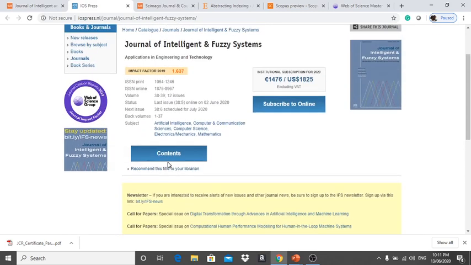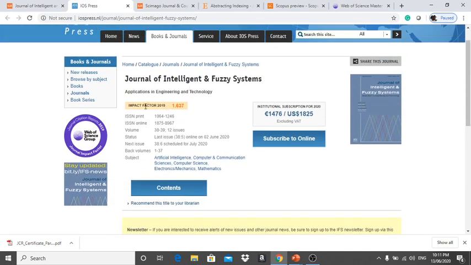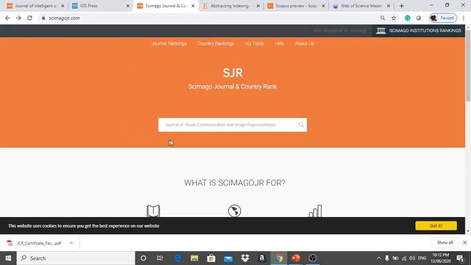Okay. So like that you can see all the metrics here. Impact factor also, this is very important. This is 1.637. How to calculate it, I will explain in detail later. Okay. So next, I'm giving another journal as an example, the Journal of Visual Communication and Image Representation.